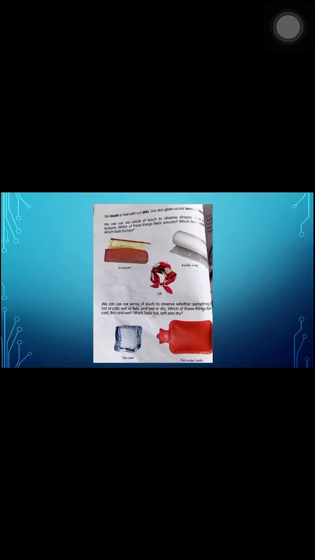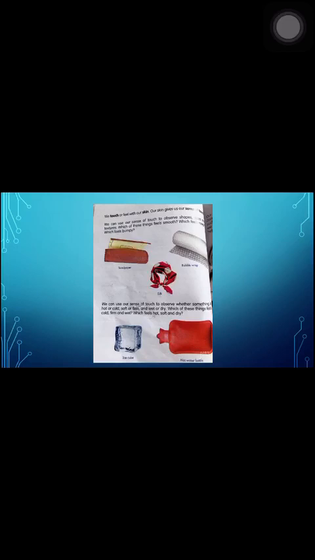We can use our sense of touch to observe shapes, sizes, and textures. Which of these things feels smooth, which feels rough, which feels bumpy? So when we touch these things, we can observe that the sandpaper feels rough, the bubble wrap feels bumpy, and silk feels smooth. You can also try this at home. Touch different things and feel their textures, that how different things feel.